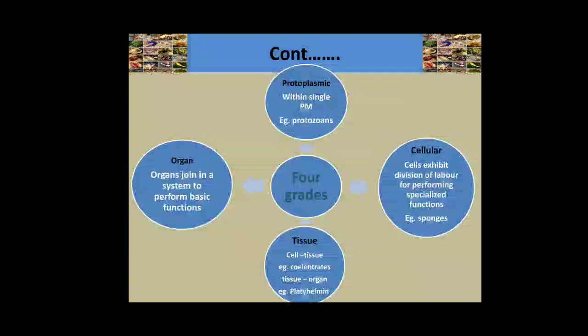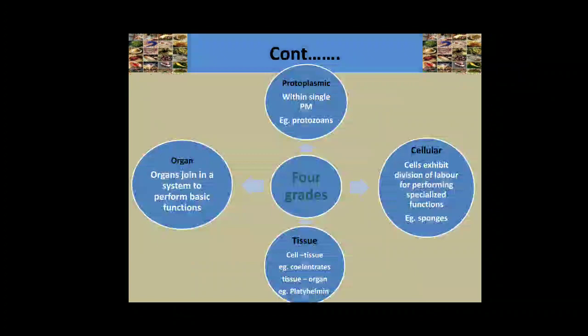For example, protozoans. Cellular grade organization means the cells exhibit division of labor for performing specialized functions. For example, sponges and mesozoans.